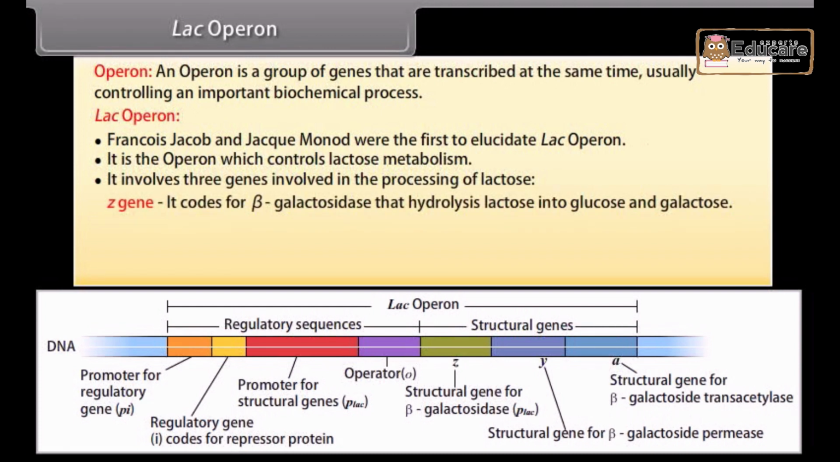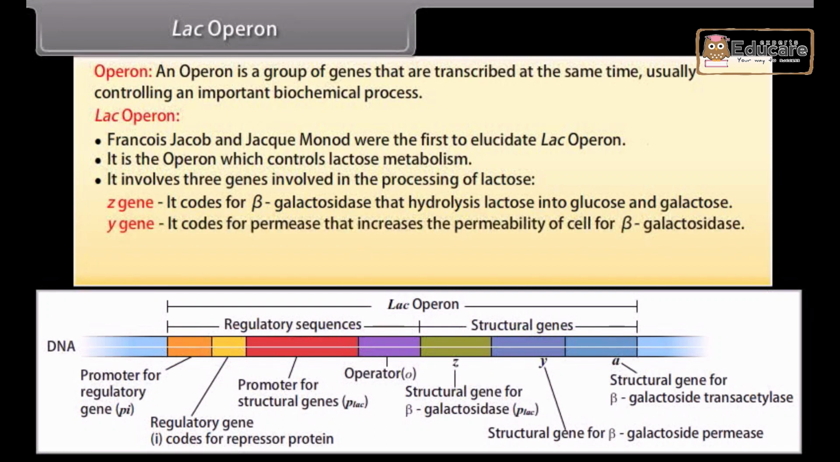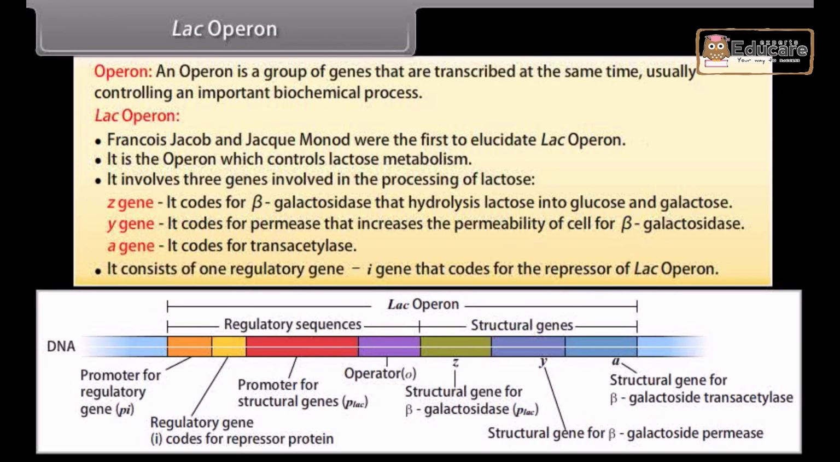Z gene. It codes for beta-galactosidase that hydrolyzes lactose into glucose and galactose. Y gene. It codes for permease that increases the permeability of cell for beta-galactosidase. A gene. It codes for transacetylase. It consists of one regulatory gene, I gene, that codes for the repressor of lac operon.